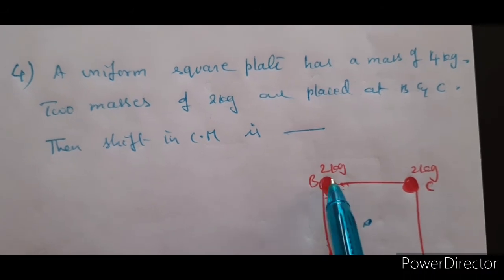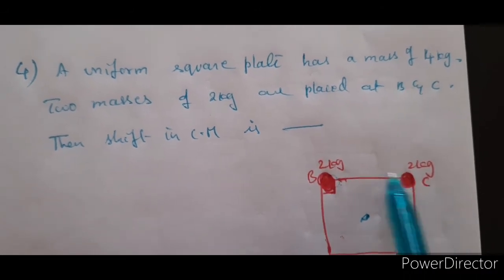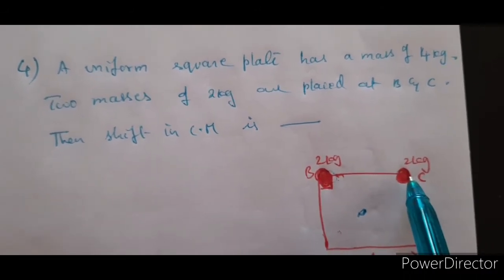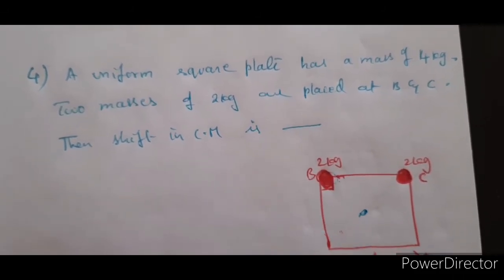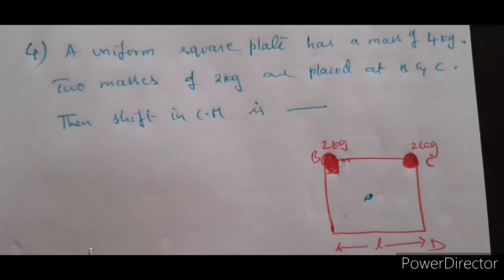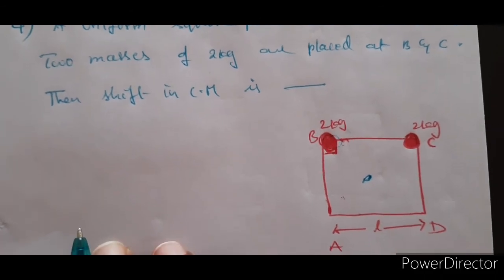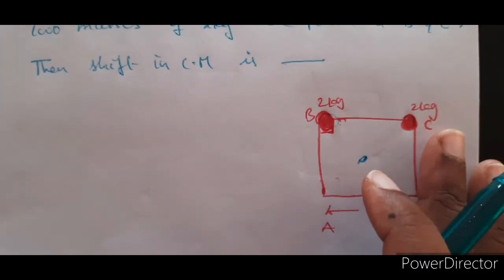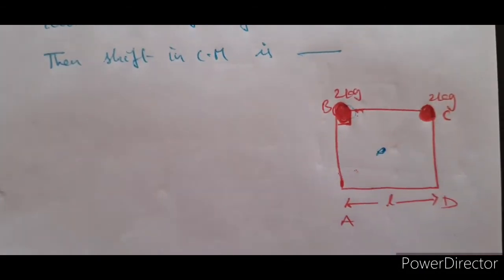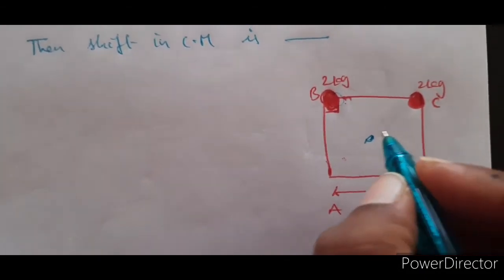So suddenly what happened? Two masses are brought here at corners B and C, each one of 2 kg. What is the shift in center of mass? Beautiful. Forget about the rectangular lamina, forget about these two masses. Directly, you can take this as M1.